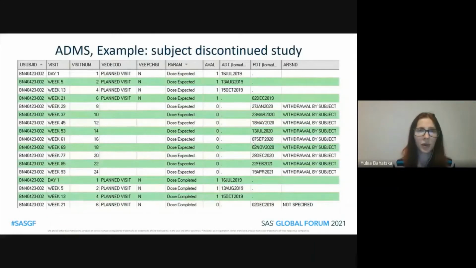On this example, we can see the subject who discontinued the study, and here we're looking at the dosing. So we can see that before study discontinuation, the doses were expected, and after the study discontinuation, the doses are not expected, and the reason is populated as the reason why the subject discontinued the study, which is withdrawal by subject. Then we move to the completed parameters, and we can see that the subject had 3 doses here, and then for some reason, which we don't have in our data, the dose was not completed. So here we have the not specified, and we have derived the planned date.